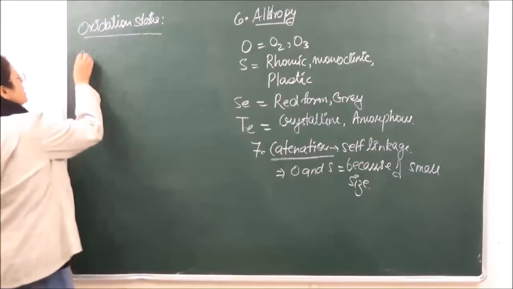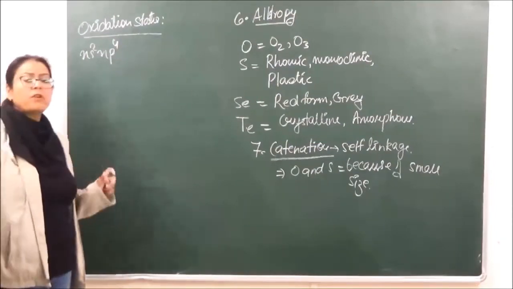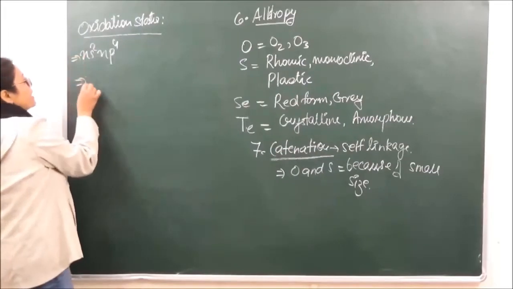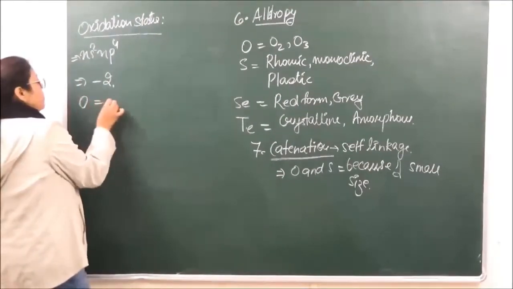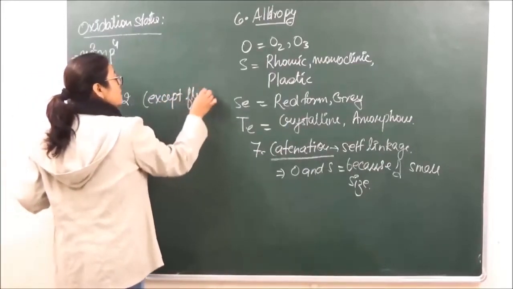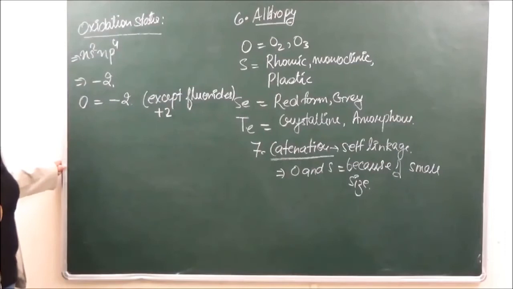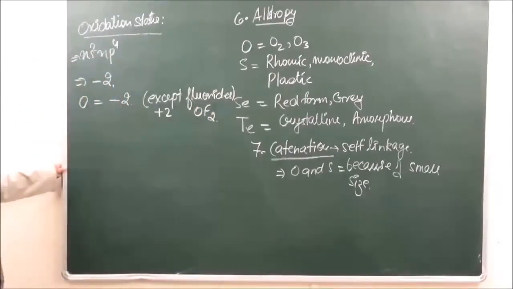Oxidation states. Now as we have seen, the electronic configuration is ns2np4, so to attain the nearest noble gas configuration it needs 2 electrons. So the most common oxidation state of this group is -2. This is the most common oxidation state of this group. Oxygen in fact shows only -2 in its compounds except fluorides, where it shows oxidation state of +2 instead of -2 because of greater electronegativity of fluorine than oxygen. Fluorine's electronegativity is higher, so the compound it forms is of the type OF2 with fluorine. So there it shows +2 oxidation state, and in all the rest it shows -2.